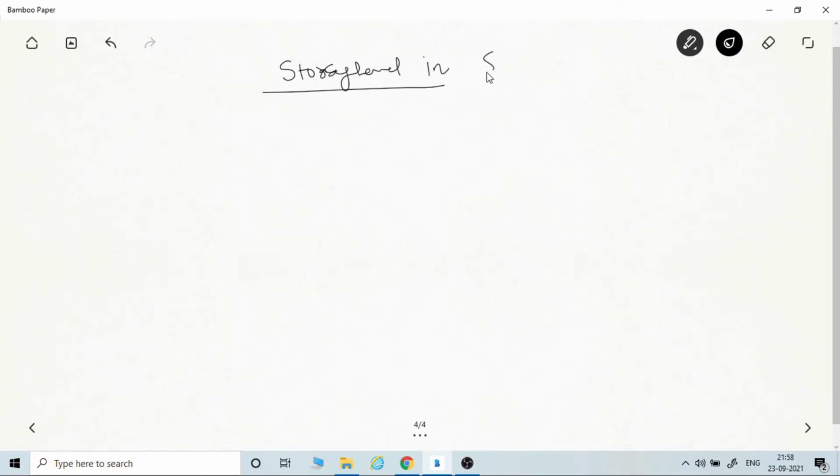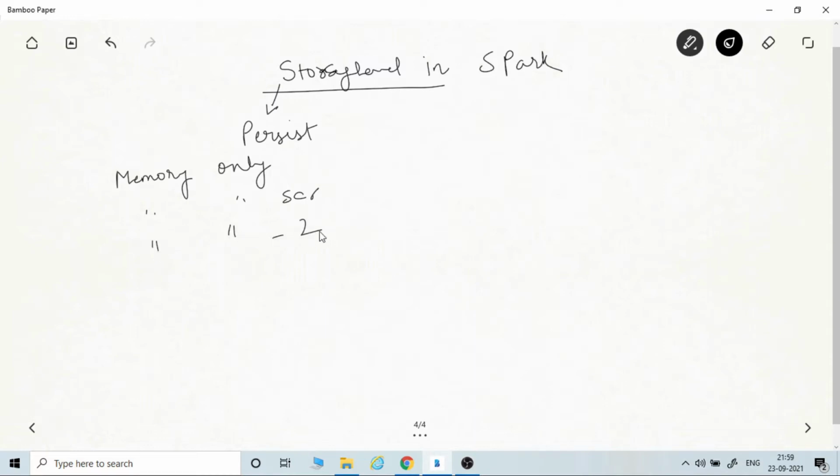So let's explore the storage level in Spark. Storage level is basically used with the persist method, and it has several values. It is memory only, then memory only serialized, then memory only underscore 2, and there are several other storage levels in Spark.